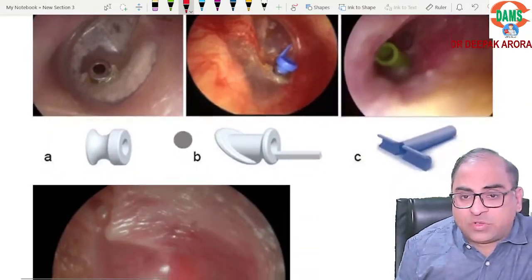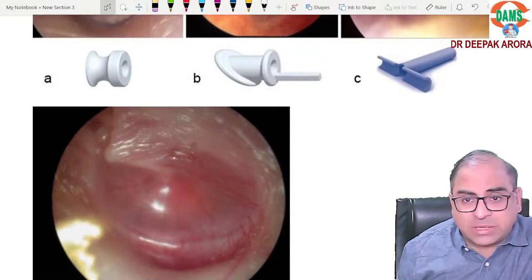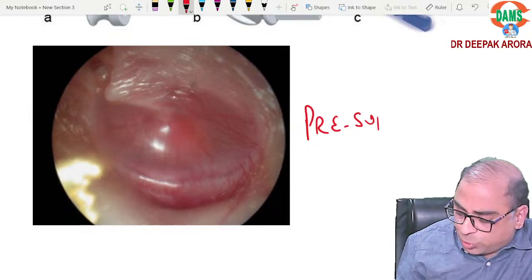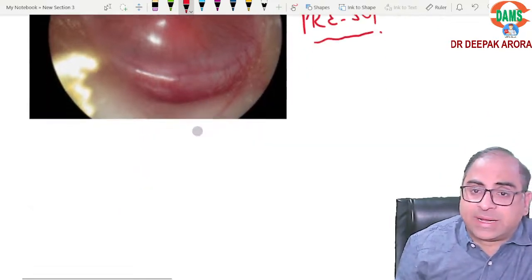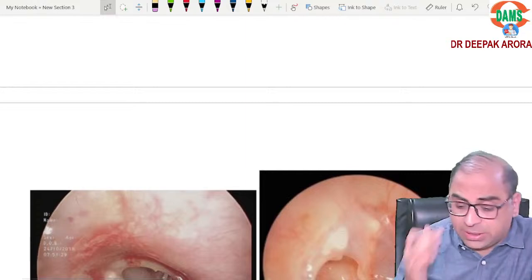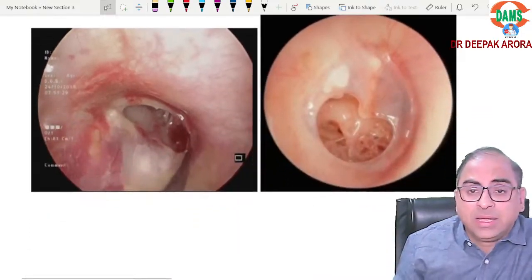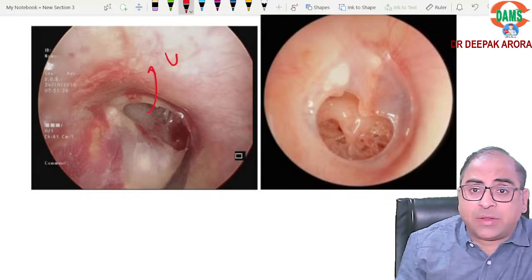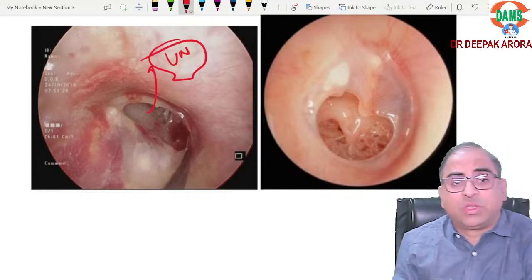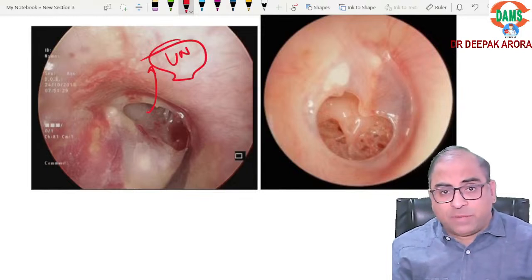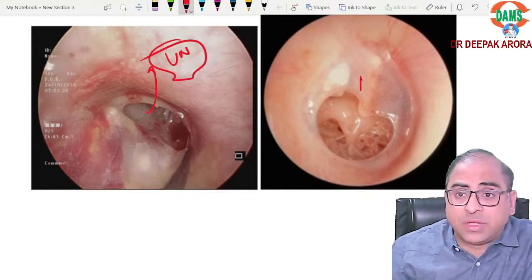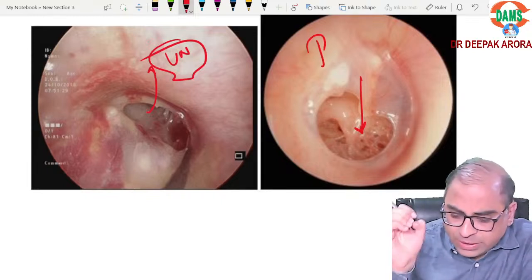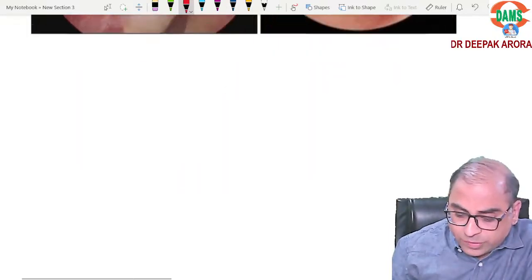These are the grommets which we place in the antero-inferior part. This is the cartwheel appearance. They can ask you that in the stage of pre-suppuration of CSOM you will get the cartwheel appearance. Lighthouse sign is seen in the stage of suppuration. Clear? If the disease is in the upper part, that is an unsafe ear, and we have to go for MRM, modified radical mastoidectomy. If the disease is in the lower part, I will go for tympanoplasty with OCR. Is this clear?